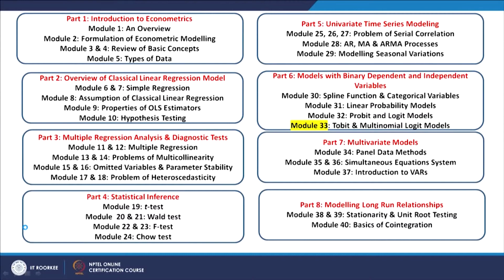Welcome back to the course on econometric modeling. This is module 33. Module 33 is part of models with binary dependent and independent variables. In the last modules I had discussed probit and logit models, and this is the last component or module under a binary dependent variable. So, the last two types of models that we are going to discuss are Tobit and multinomial logit models.